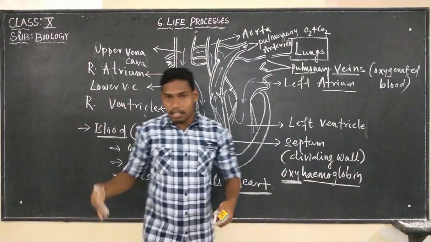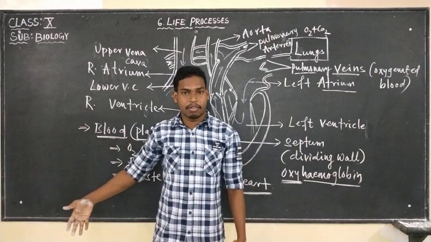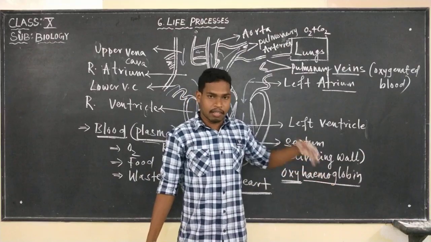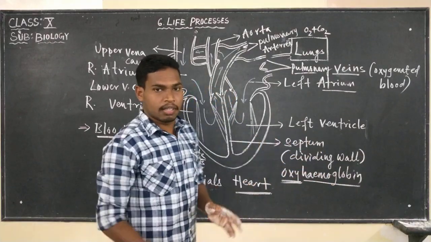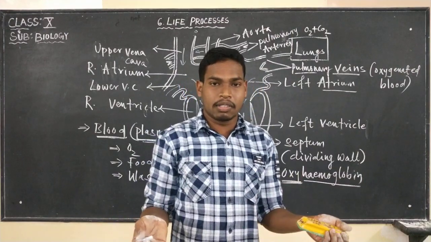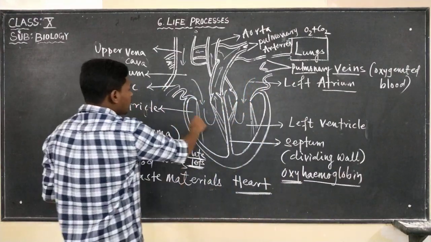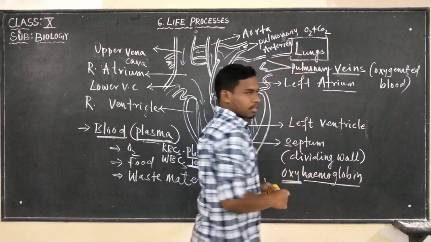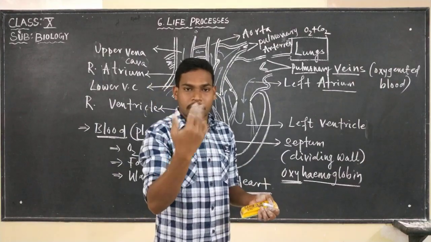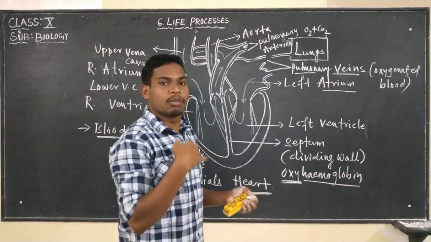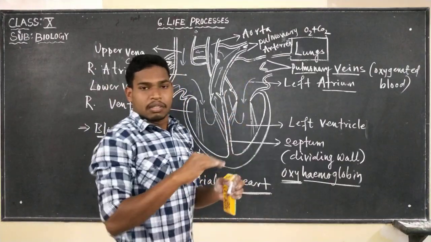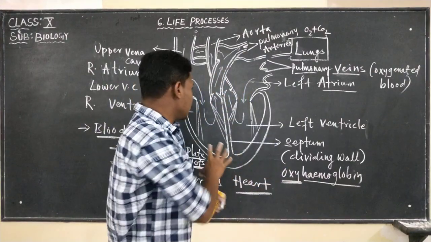See here, the right hand side of our heart contains deoxygenated blood and the left hand side of our heart contains oxygenated blood. Okay, there is no mixing of oxygenated blood with deoxygenated blood. From here the blood goes to the lungs, because carbon dioxide is not needed for our body and it has to be removed from the lungs through our nostril or the nasal passage. So this is how the flow of blood takes place in the heart.